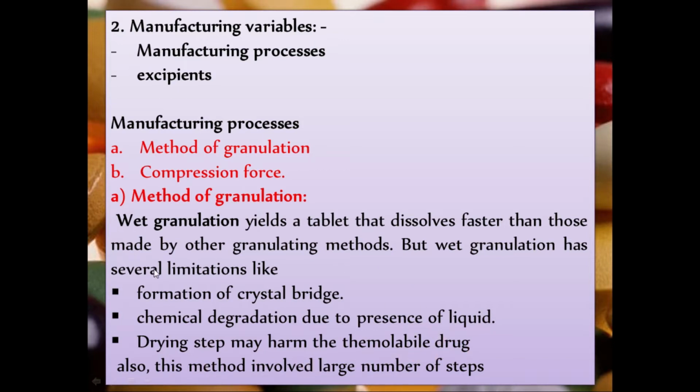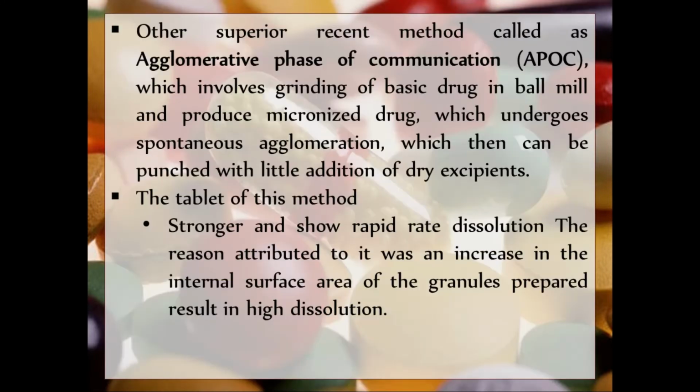Okay, those are the limitations: formation of crystal bridges, chemical degradation, and thermolabile drugs getting degraded during the drying of wet granules. This is the first method of granulation.